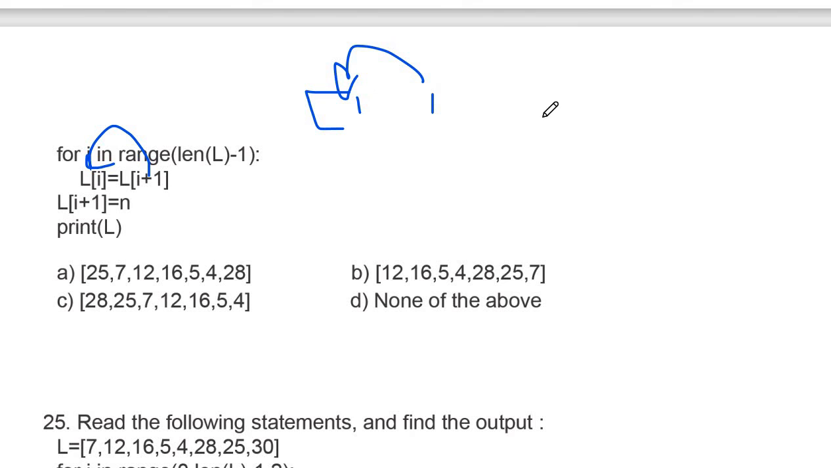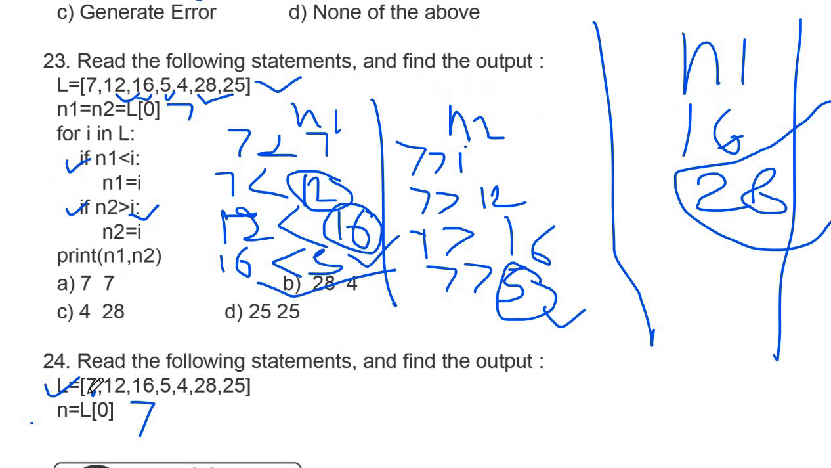So all value will be replaced by this way, and in the last after this loop it will do your first value will be, that is your 7. So 7 will be placed at the last position, that is your last value, that is 7. So your option B is right here. Initially we have a value 7 12, so it will replace like this. 12 will be replaced by 6 7, and 16 12 5, it's like this, and at the last position your 7 will be placed.